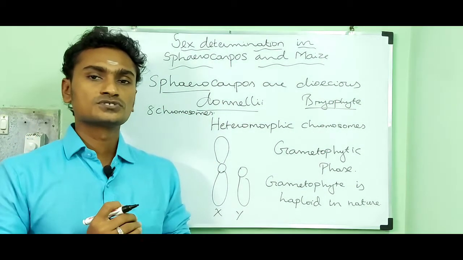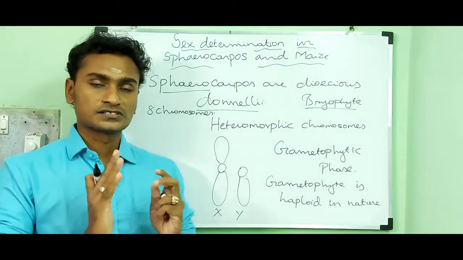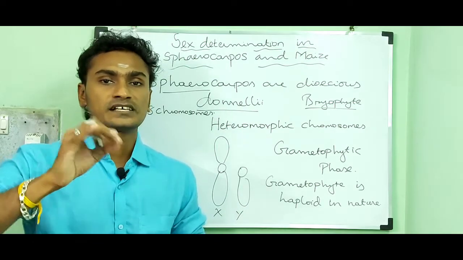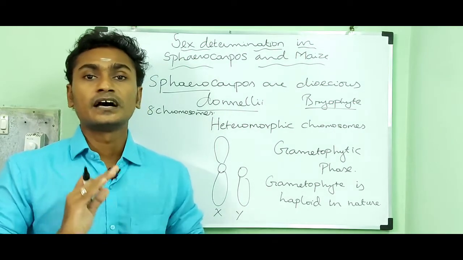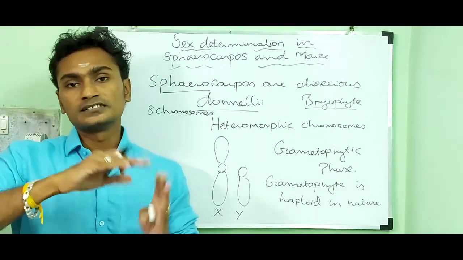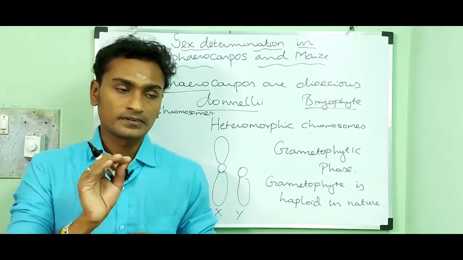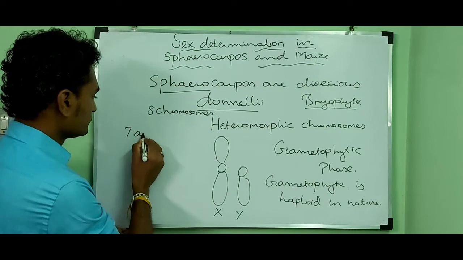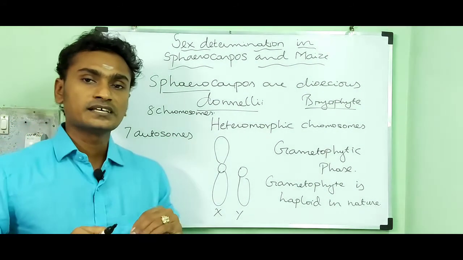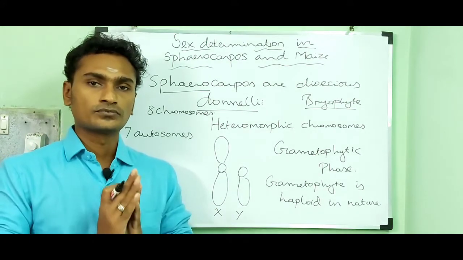It contains 7 autosomes and only 1 sex chromosome. The 7 autosomes are similar in size and shape in both male and female gametophyte.